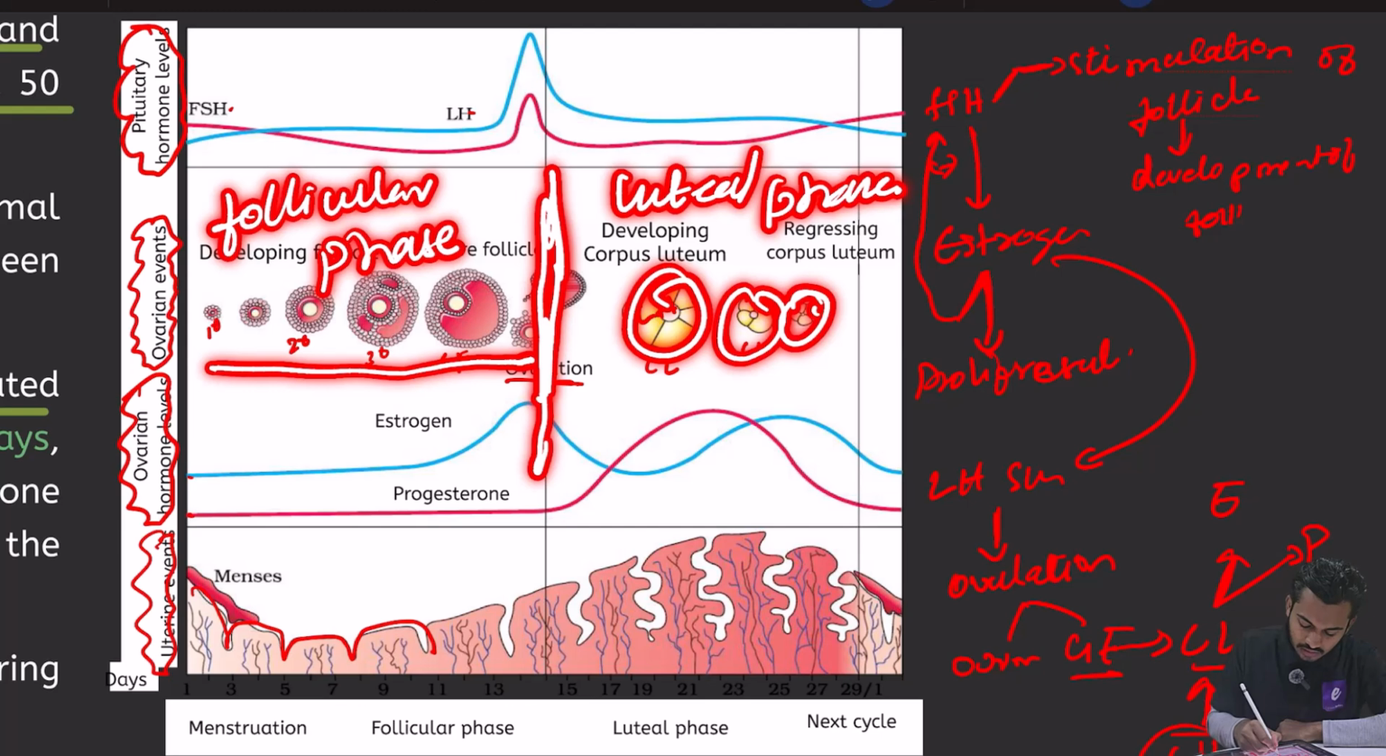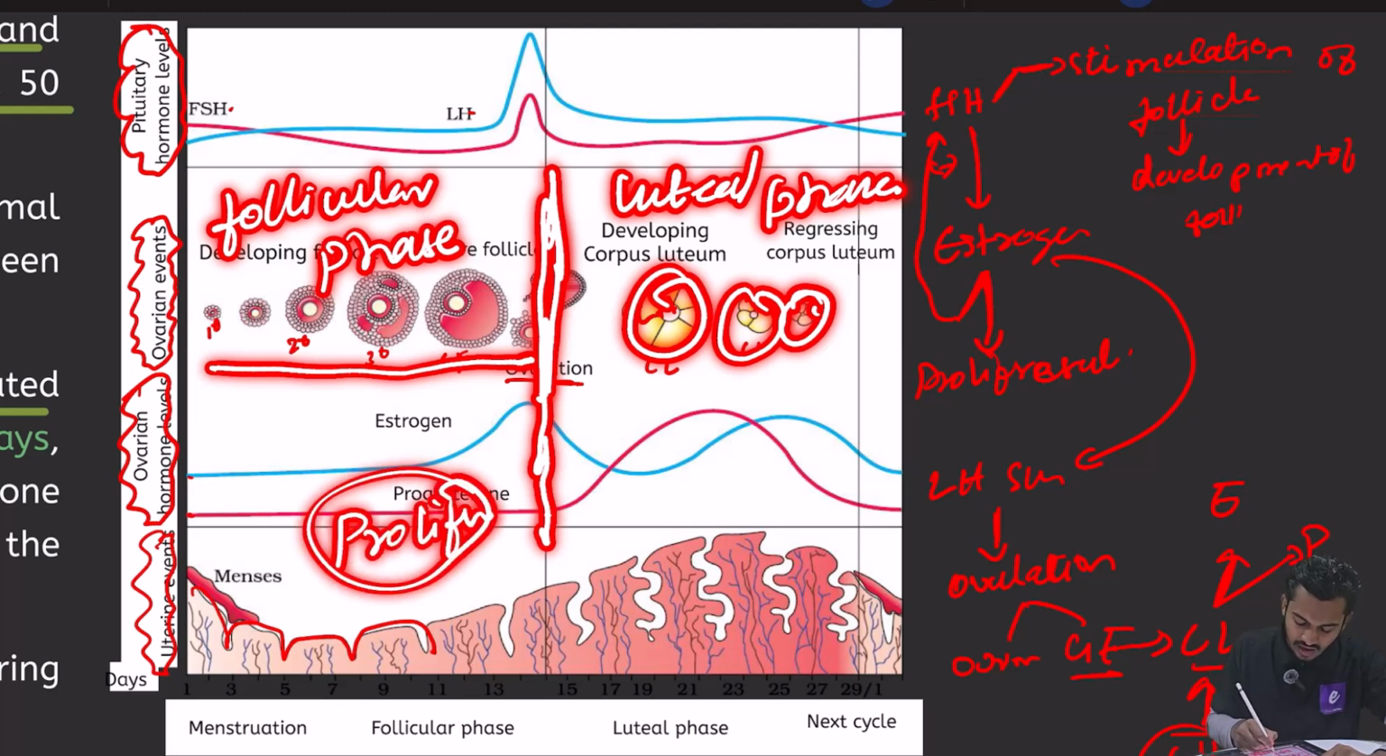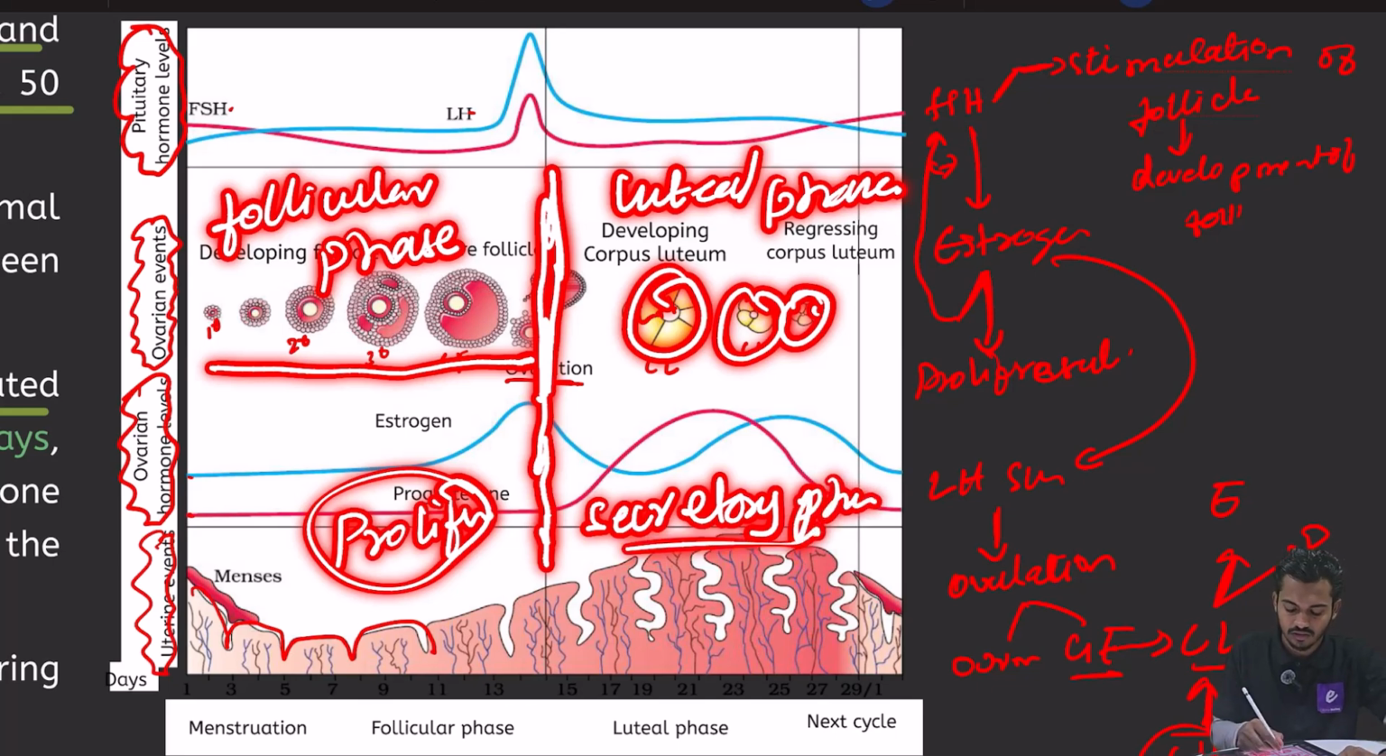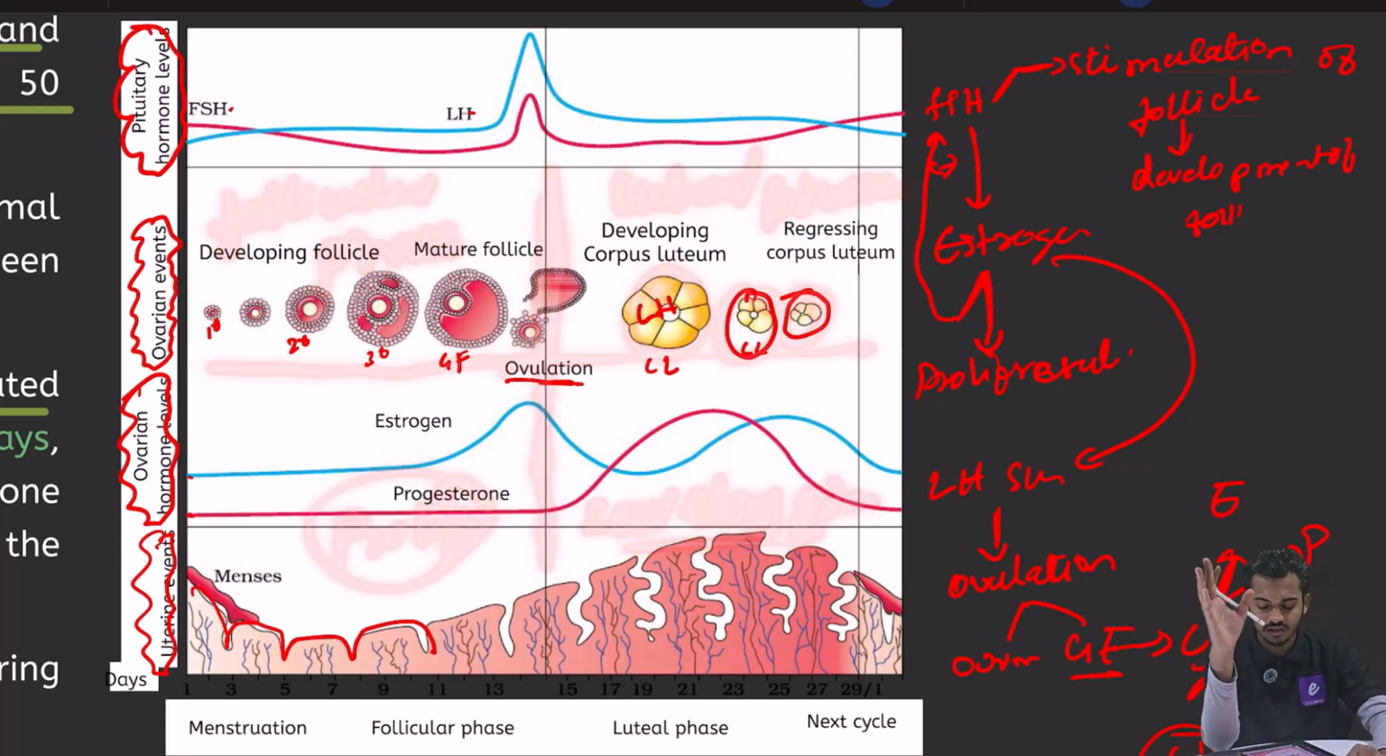When you look at the endometrium, you can see before ovulation there is proliferation of the endometrium. That is why it is called the proliferative phase. And after ovulation, there is secretory function of the endometrium. It is called the secretory phase. Understood? Did you understand the whole story?